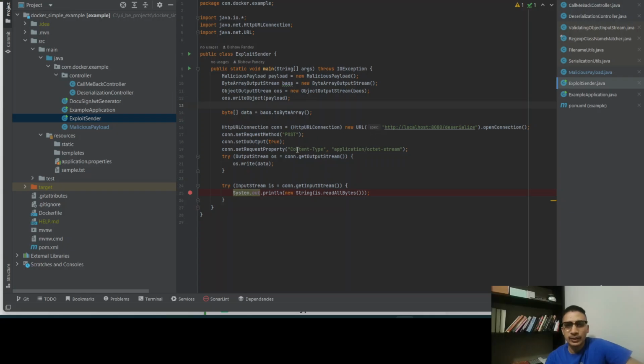So here you can see we're writing that data and sending it over to this API. So let me run this example application first. Okay.